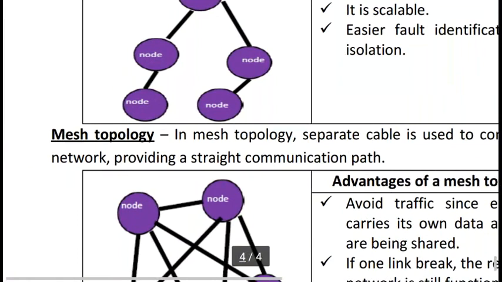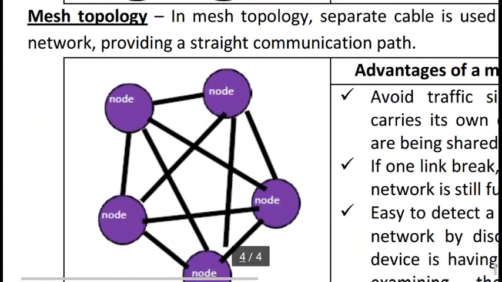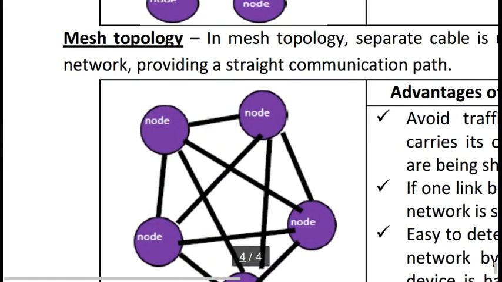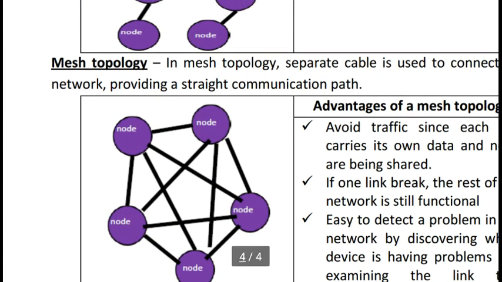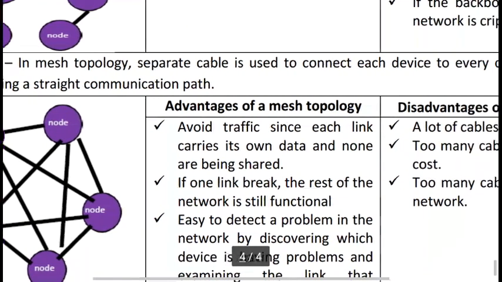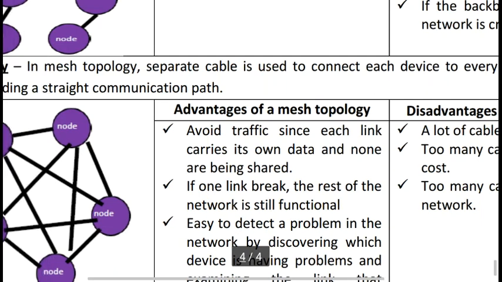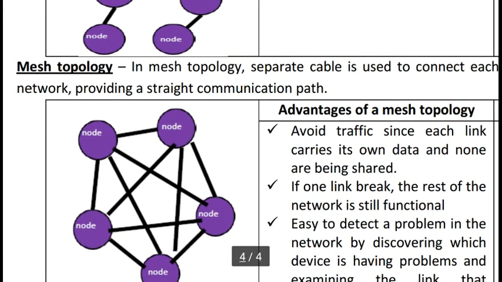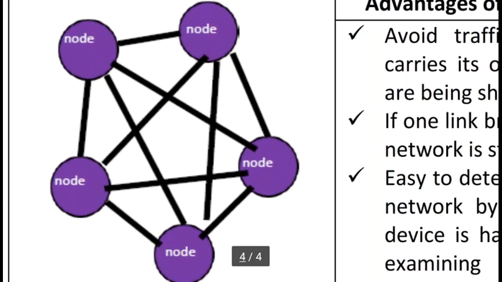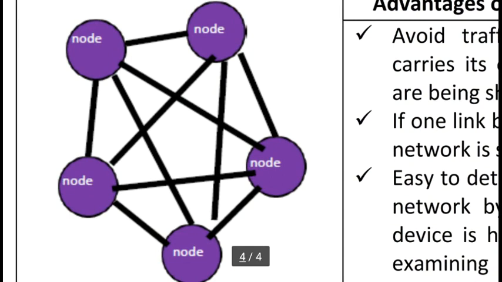The next is mesh topology. You can say this is a mesh topology. In mesh topology, a separate cable is used to connect each device to every other device on the network, providing a straight communication path. You can see here that each and every computer has a separate cable directly connecting to the others. So there are so many cables. We can say this is a mesh, a trapping of cables.